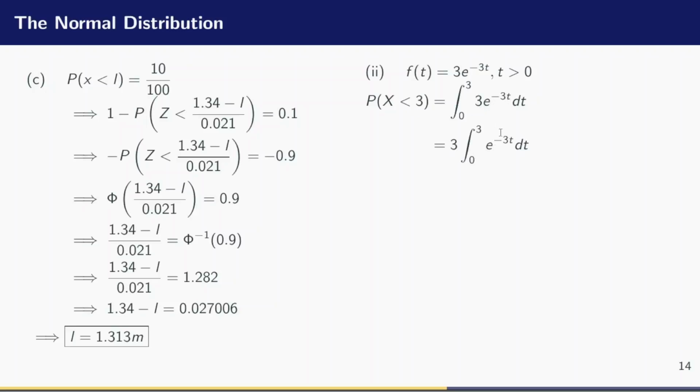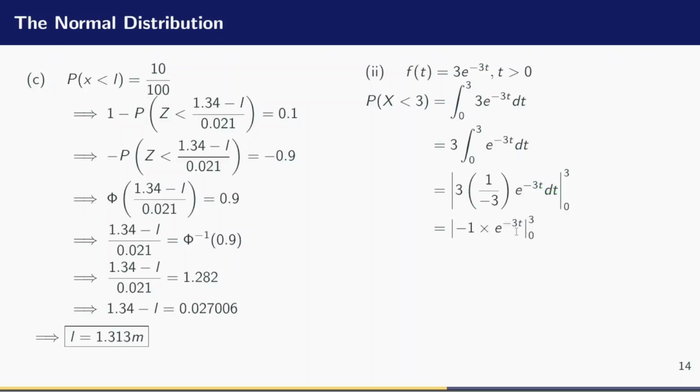Now to integrate this exponential function, I just differentiate the power and multiply this expression by the reciprocal. When I differentiate negative 3t, my answer is negative 3, and the reciprocal is negative 1/3. So I'll just have 3 into negative 1/3 e raised to the power negative 3t. This dt is no longer there since I've already integrated. 3 takes care of this 3 and gives me -1.